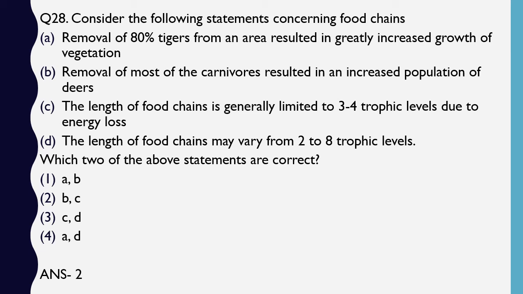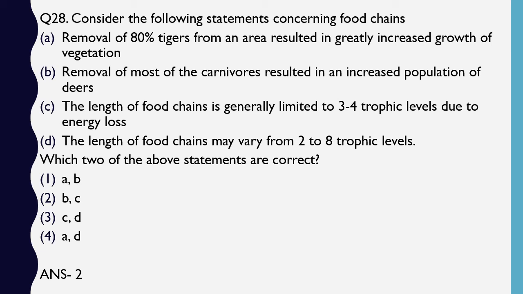The length of the food chain is generally limited to 3 to 4 trophic levels due to energy loss, is correct. Now, in statement A, if you remove 80% of the tigers, then herbivores like deer would increase in their number. When they increase, they would destroy the vegetation, they would eat away the vegetation. So the vegetation growth will decrease rather than increasing. In statement D, obviously when statement C is correct, statement D cannot be correct.